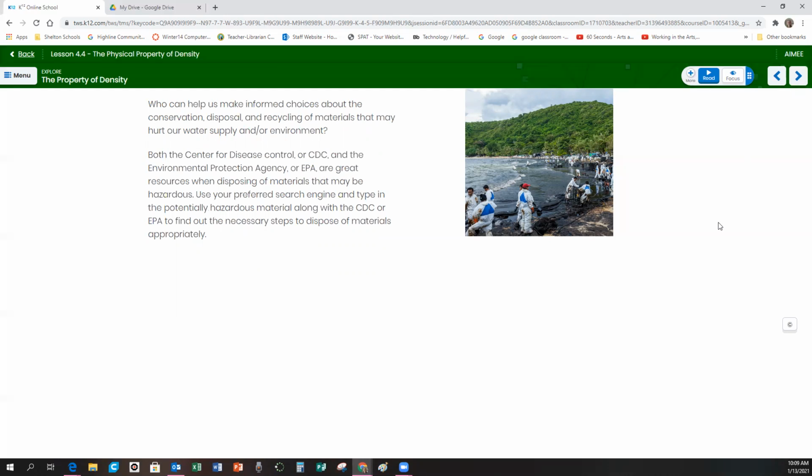Well, both the Center for Disease Control, or CDC, and the Environmental Protection Agency, or EPA, are great resources when disposing of materials that may be hazardous. Use your preferred search engine and type in the potentially hazardous material along with the CDC or EPA to find out the necessary steps to dispose of materials appropriately.